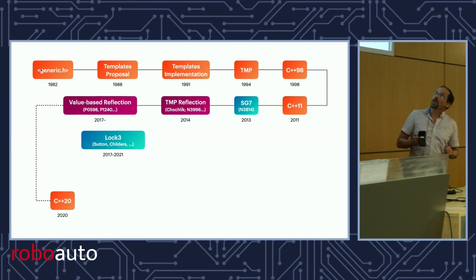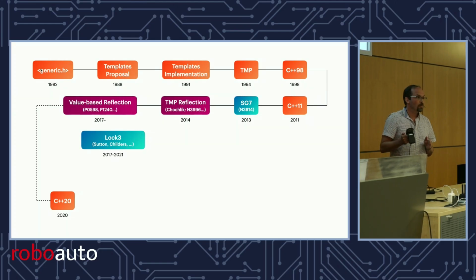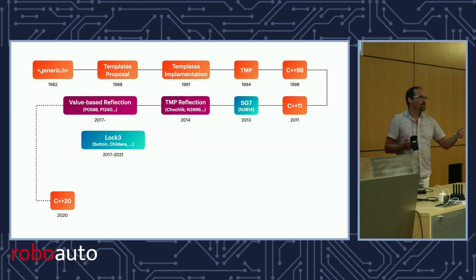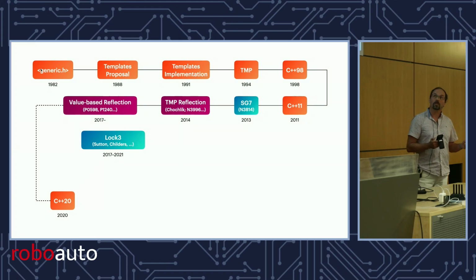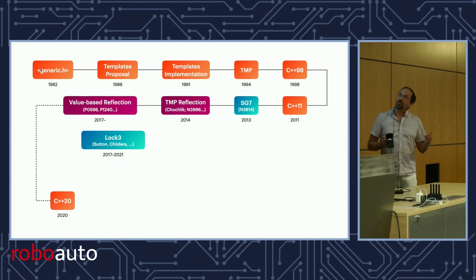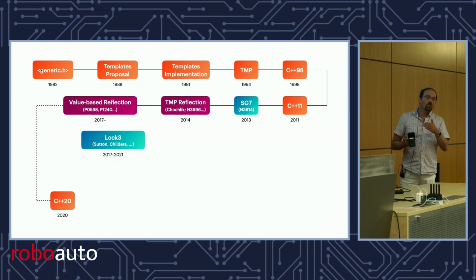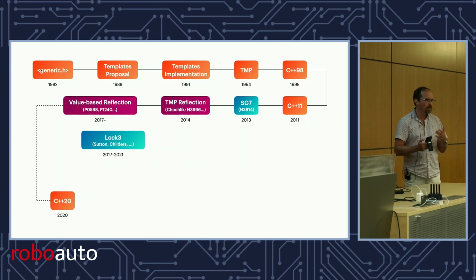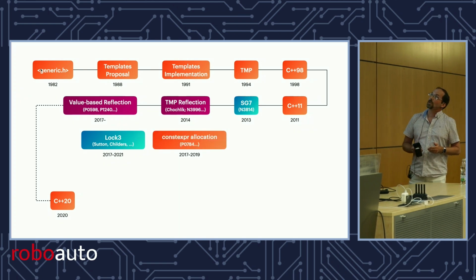All right, so we have this P1240 paper in early 2018, and we're looking at the next standard in 2020. And we're like, we're not going to make it. In 2 years, we cannot specify all this. But we get some help. Andrew Sutton starts a company called Lock3, and he implements the whole paper in Clang. So we have proved that it works. And we also can experiment to find out and tweak things for what they want.